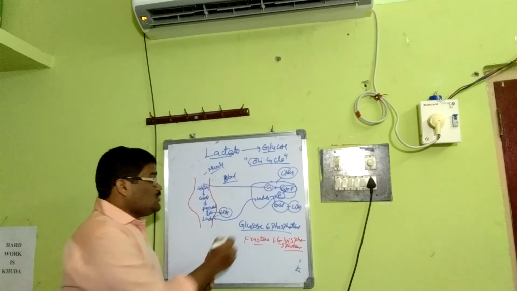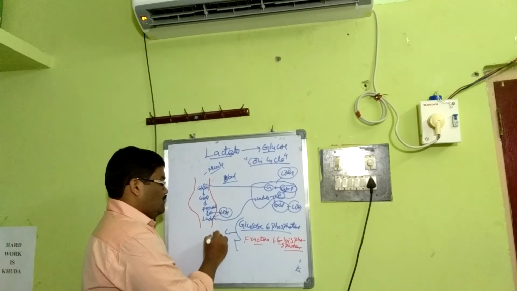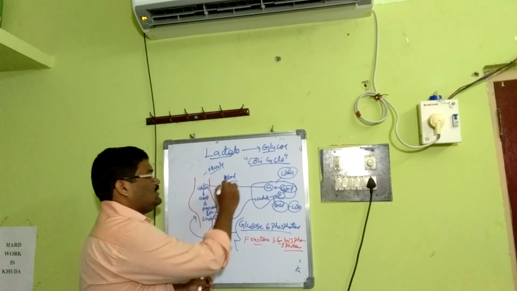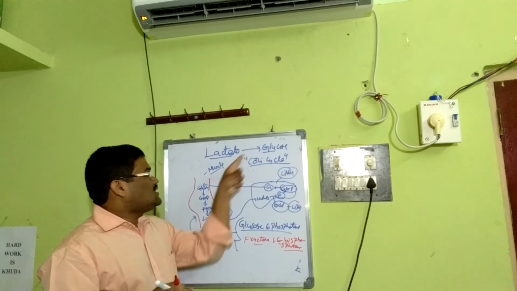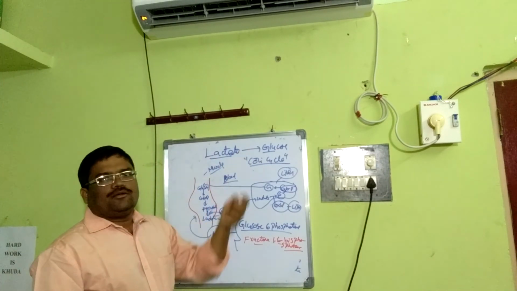Because of the lack of these two enzymes, skeletal muscle has to depend on the liver. This is how the issue ends, with respect to how lactate becomes glucose.